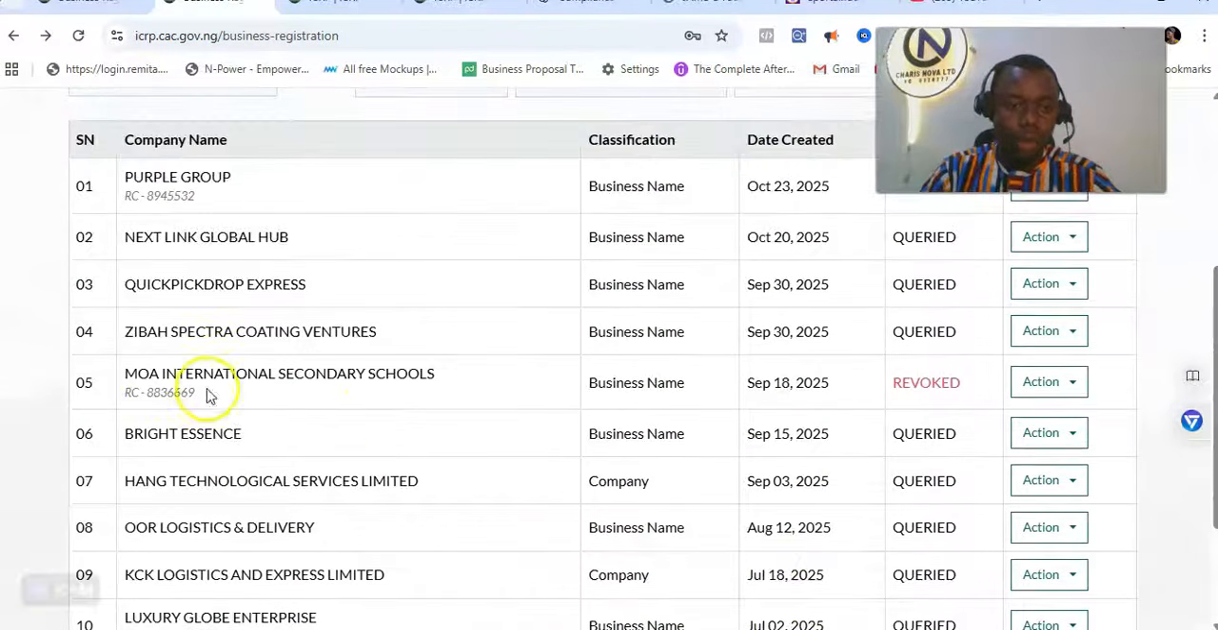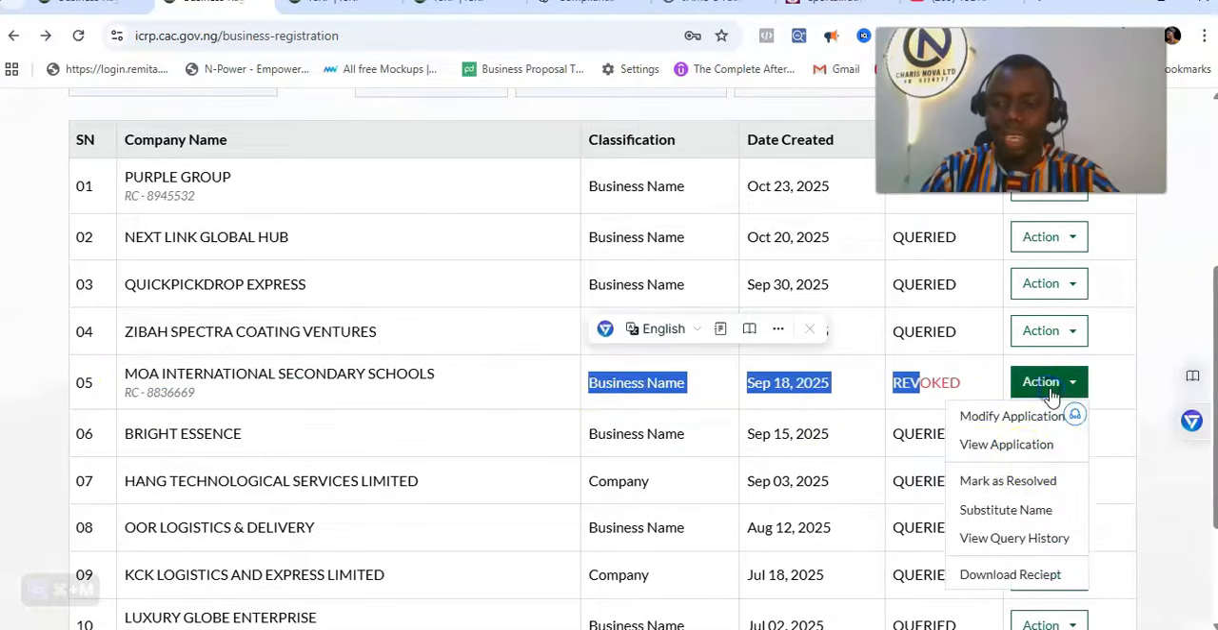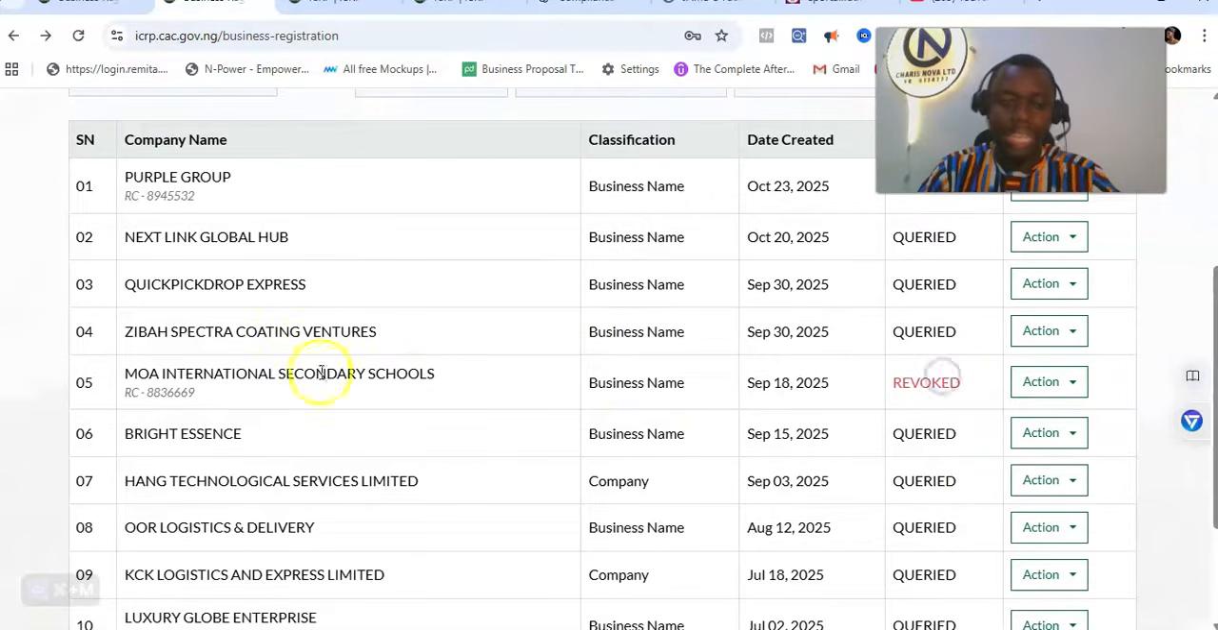So let me see this revocation now. This one, for instance, is a wrong classification. So this one now, I don't think there's any way you can readjust this. You have to start again because school is supposed to be a company, but it was done as a business name. So no way out for this one. You have to start again from fresh, right?